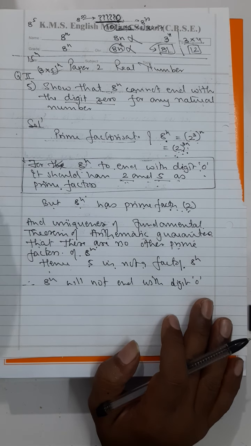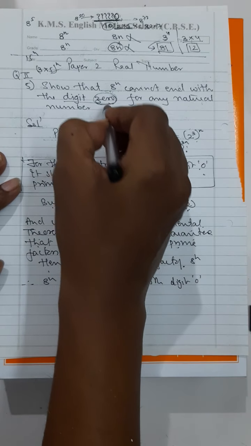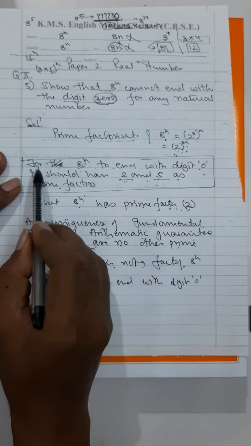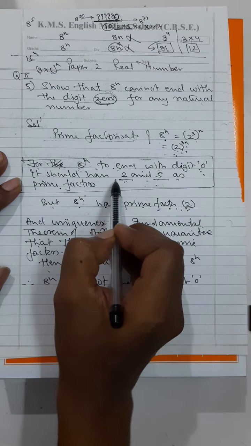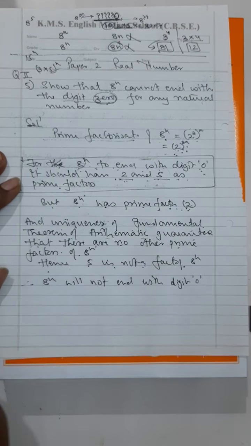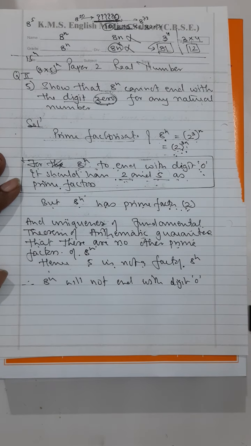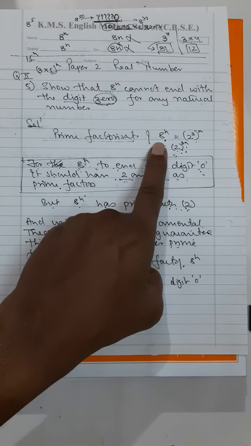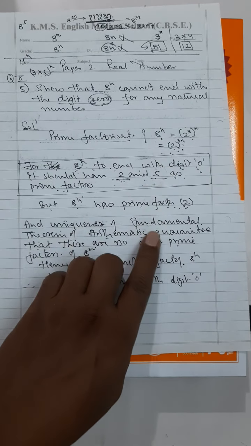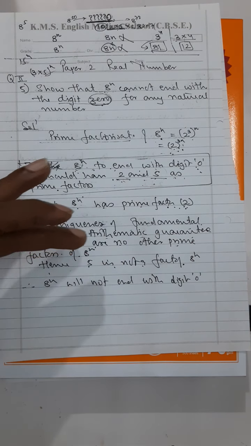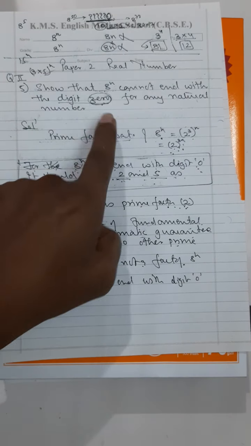And this I am alerting you to, my dear students. Tomorrow if you have a question where the number is to end with digit 5, at that time the concept will be: for 8 raised to the power of n to end with digit 5, it should have 5 as a prime factor. At that time 2 will not come, because for 5, only 5 should be the factor. And then you should see that here the factor is 2 raised to the power of 3, and the factor is 2. Uniqueness guarantees that 5 is not a factor. Therefore, it will not end with digit 5.